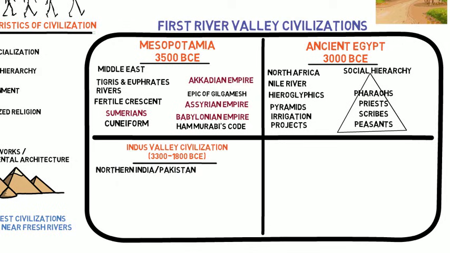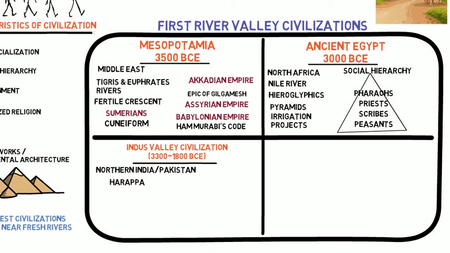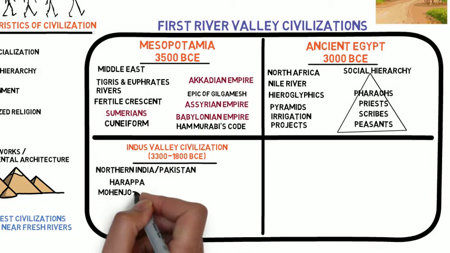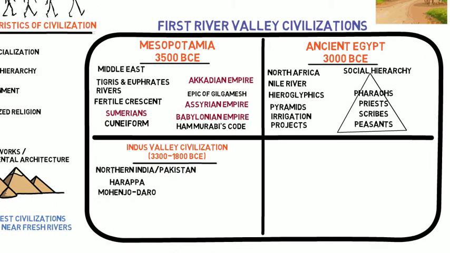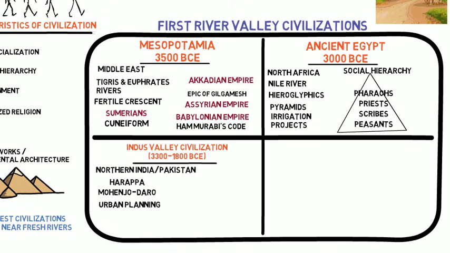Not a lot is known about the Indus Valley civilization, but archaeologists have discovered the remains of 2 major urban areas, the ancient cities of Harappa and Mohenjo-Daro. These cities showed evidence of extensive urban planning, even including indoor plumbing. Mysteriously, the civilization appears to have abruptly disappeared around the year 1800 BCE.